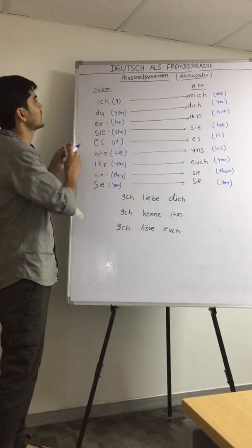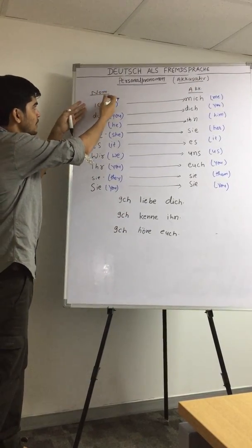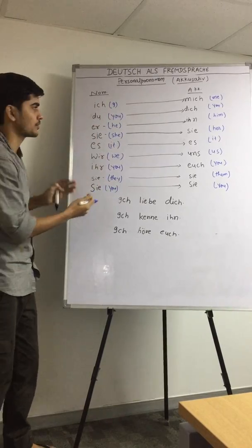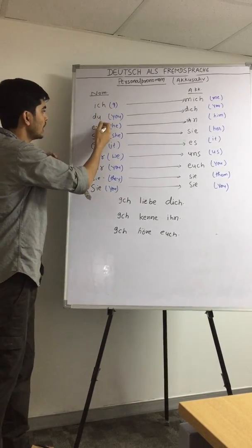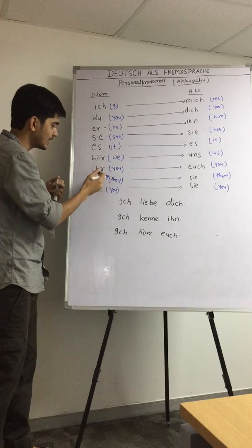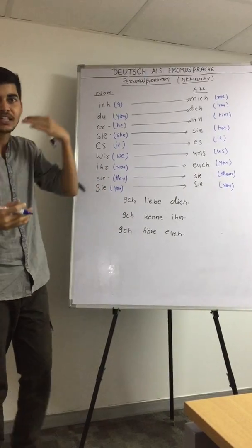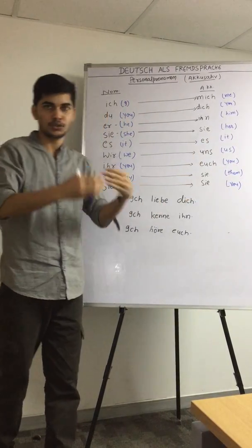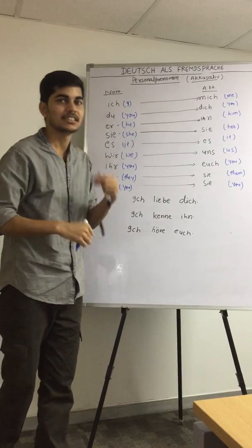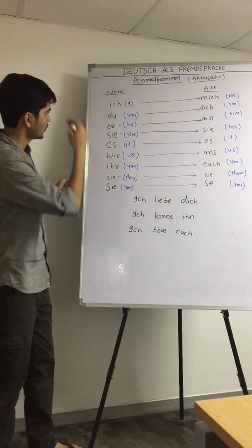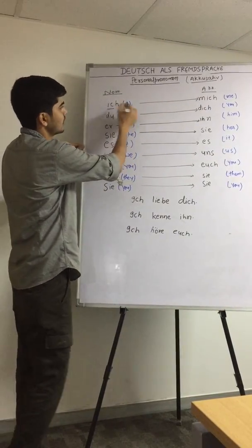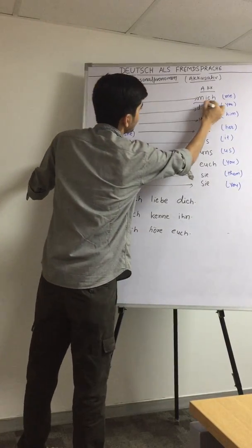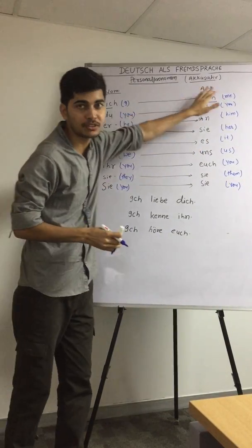We have already done the personal pronomen in nominative case. It is our ich, du, er, sie, es, wir, ihr, sie. So ich becomes mich in case of accusative.